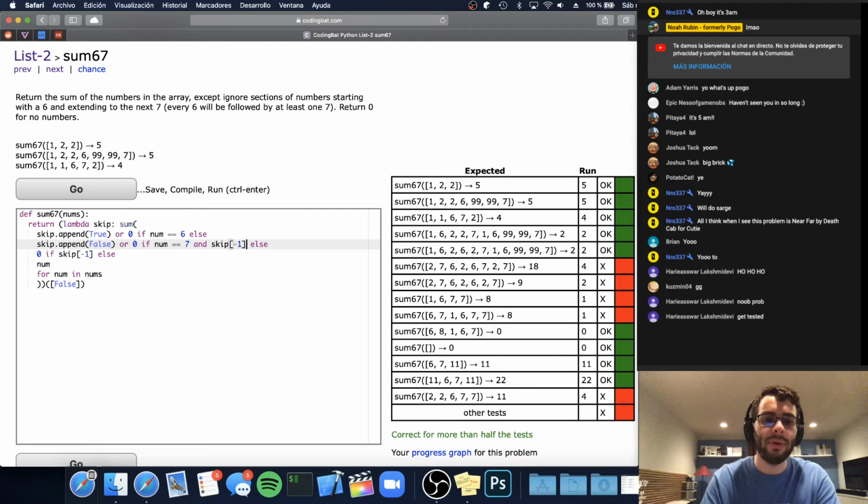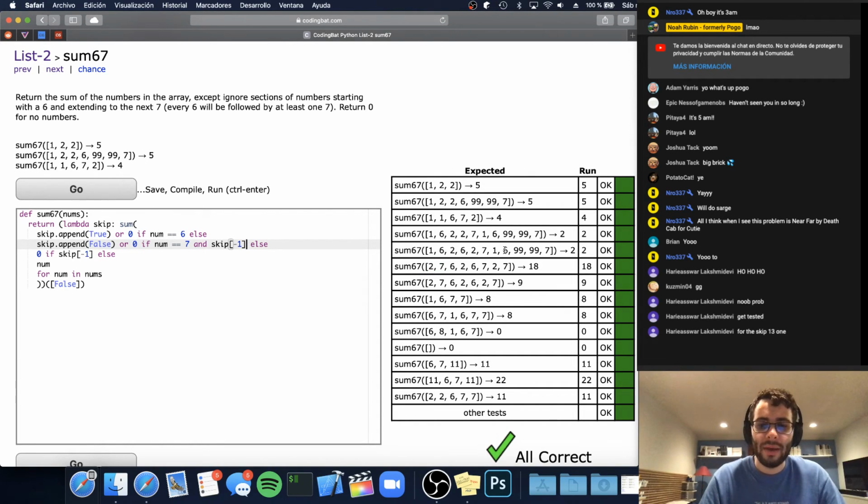So basically, we only want to do this 7 logic if we're actually in skip mode. Because in this case, we have 2, 7. We don't want to skip the 7. This 7 should just count like a normal old 7. And so that was our problem, right? If we're not in skip mode, if we haven't seen a 6 there, super easy. Just the 7 was the issue there.